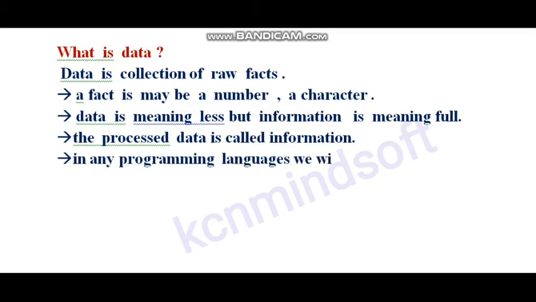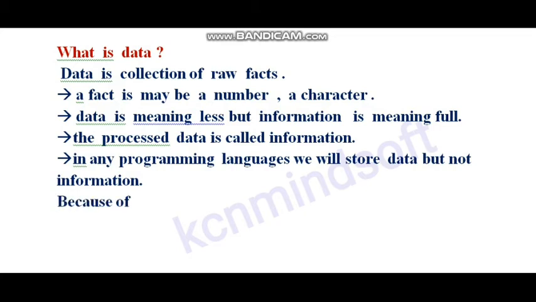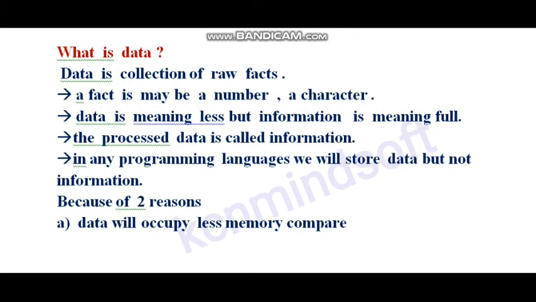In any programming language like C, C++, C Sharp .NET, Java, it will store data but not information because of two reasons. Data will occupy less memory compared with information.